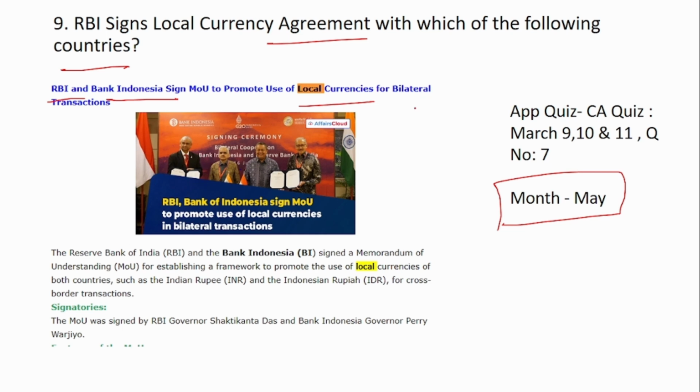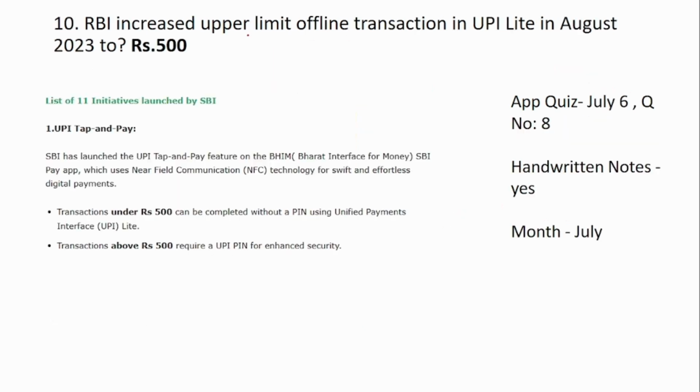So in future, what we are thinking is that we will group all these similar events into one news and provide it to you when a similar news appears, either in the form of a quiz, or we will also provide it in the content, also in the form of handwritten notes. In future, we ensure that we group the similar events so that you will be able to relate all the similar events in case these types of questions appear.